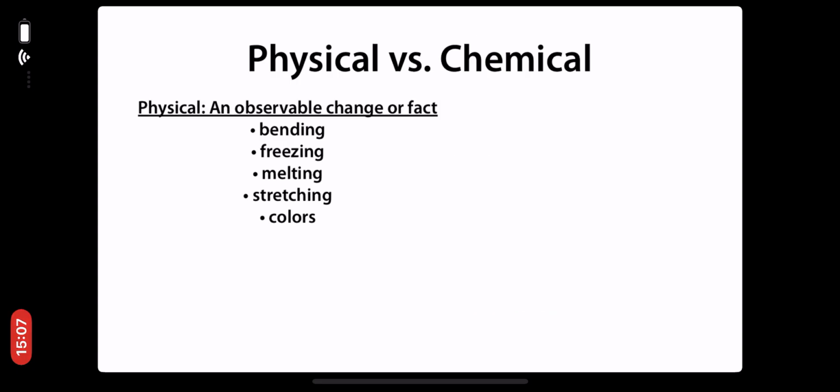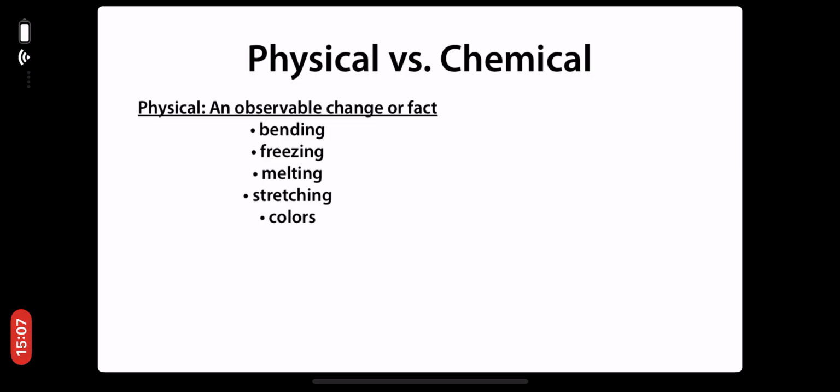The next topic we're going to talk about is physical versus chemical properties and changes. Physical changes or physical properties are observable changes or observable facts. For example, bending, freezing, melting, stretching, or the fact that a certain object or compound or element is a color.